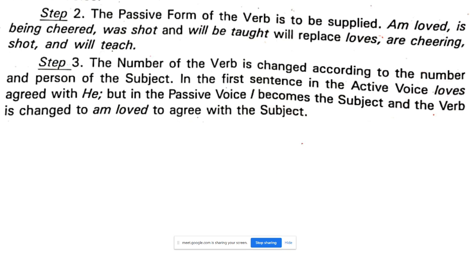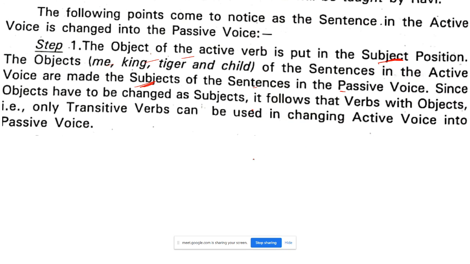Now, only transitive verbs can be used. Now, here we are, see, transitive verbs. Again, what is grammar actually, my dear children? Everything is connected. We saw only nouns and their kinds. So it is upon you to take care of each and every part of speech and all its kinds or types.